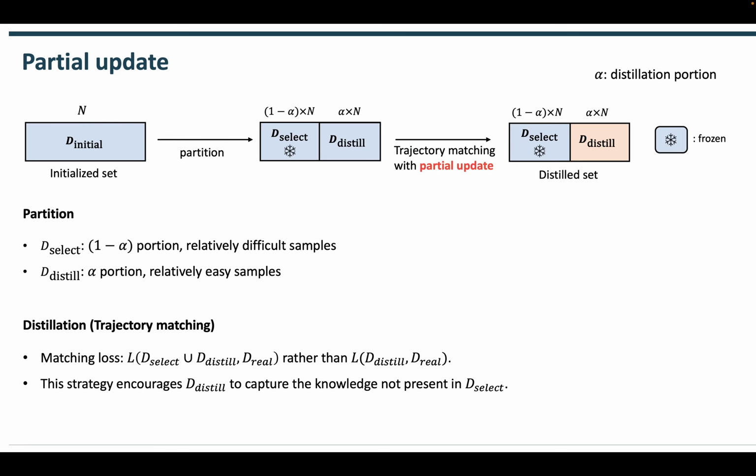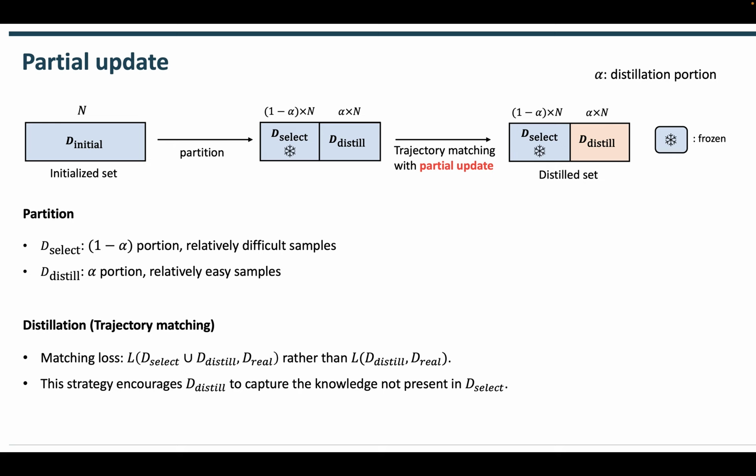Second part is partial update. While complex patterns are included in the synthetic dataset, if we update all samples, we can lose complex patterns during the distillation. To deal with this problem, we introduce partial update strategy.